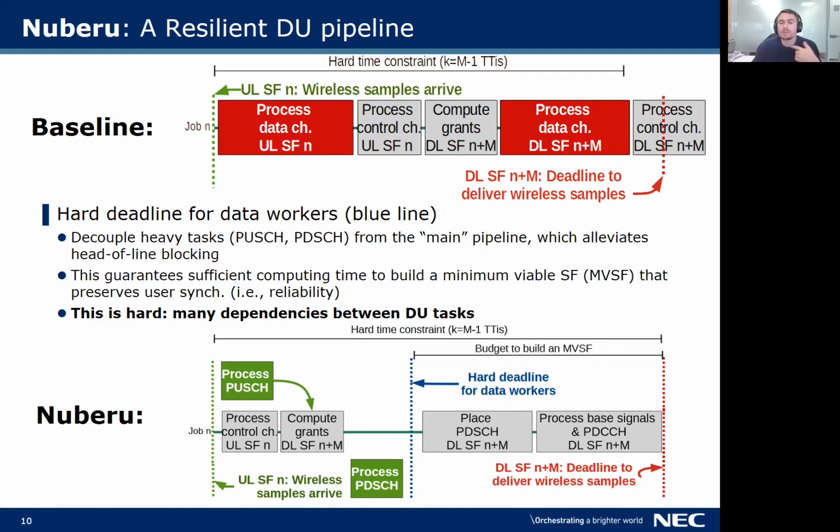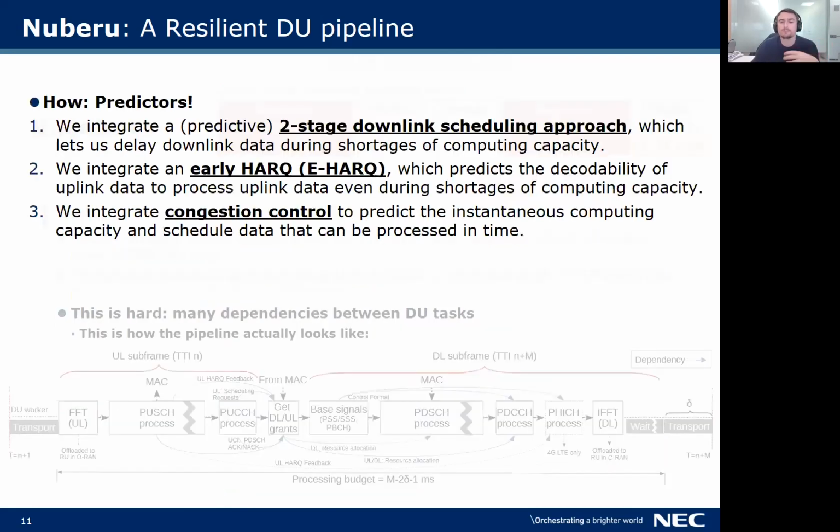To this end, we set up a hard deadline, depicted in blue in the middle of the job, to process both uplink and downlink data channels, so we make sure that Nuberu always has enough residual time for those other critical tasks that enable a minimum viable subframe. In a way, the idea is rather obvious. However, for this to work, both uplink and downlink data processing tasks need to be decoupled from the rest of the pipeline. And this is far from simple because of the dependencies between tasks that I introduced before.